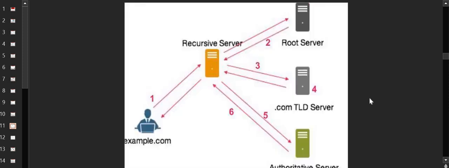Now, this is the example. You go to the recursive name server, it will go to the root server. Getting the response from the root server, it will go to the TLD server. Getting the response from the TLD server, it will go to the authoritative servers. And from there you will get the final response, and then you get access to example.com. Right? Is this all clear?